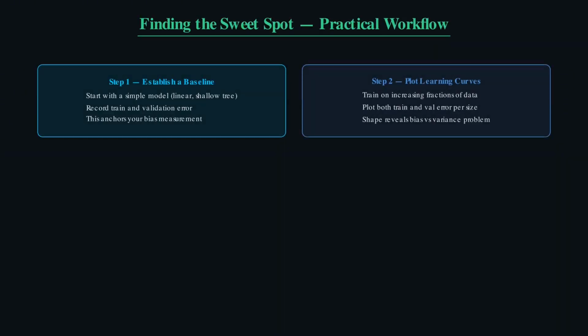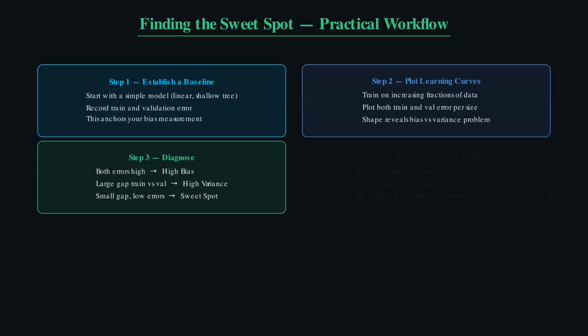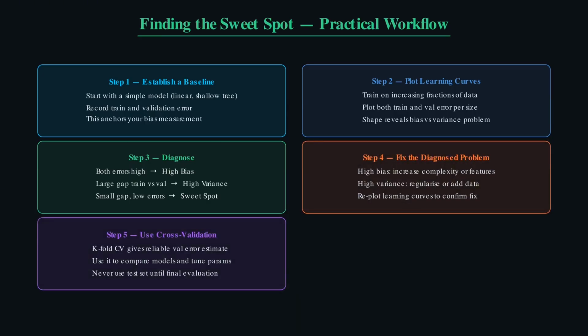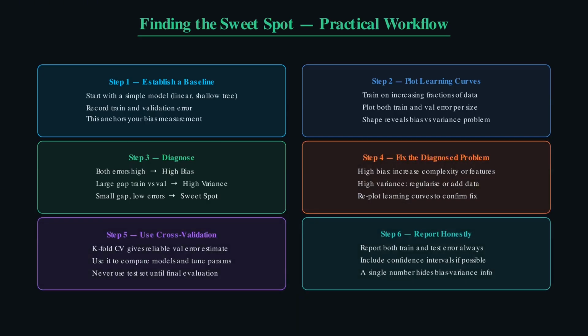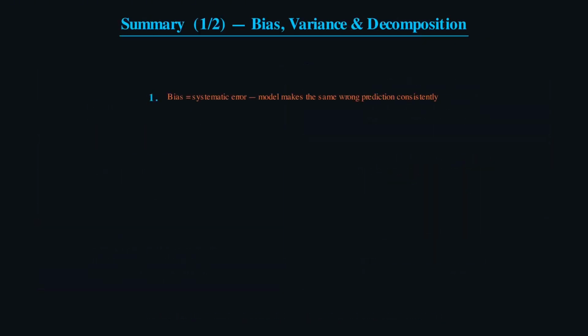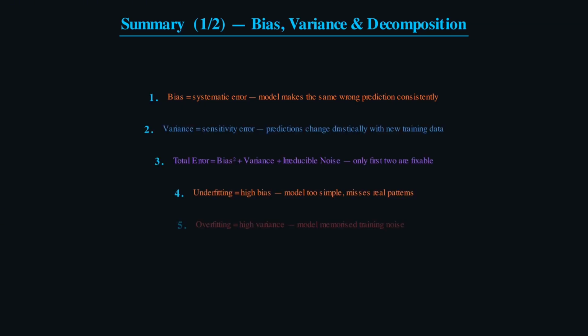To fix high bias, increase model complexity, add more features, reduce regularization, or use boosting, where each new model corrects the errors of the previous one. To fix high variance, add more data, apply regularization, simplify the model, or use bagging, which is exactly what random forests do by averaging many trees trained on different subsets.